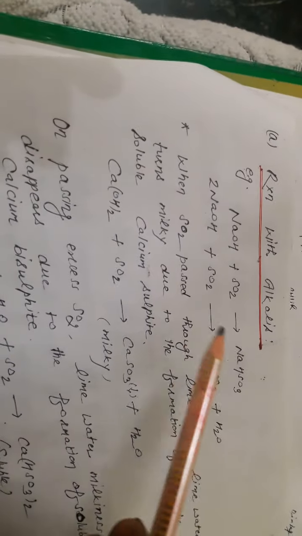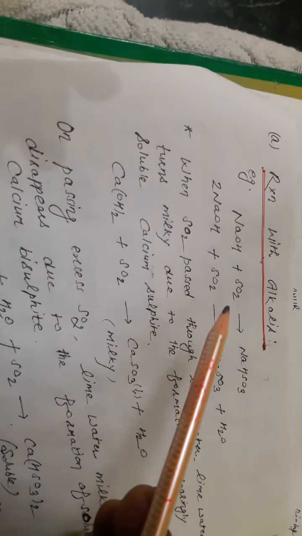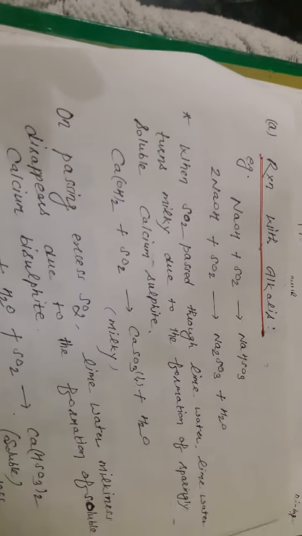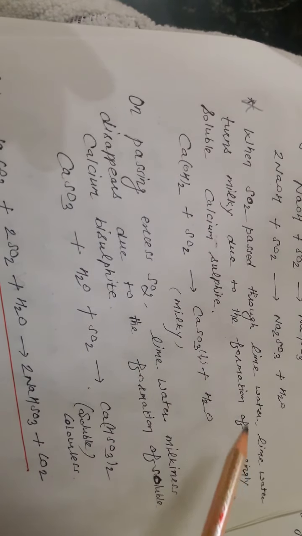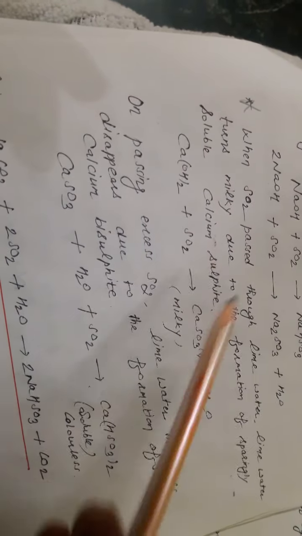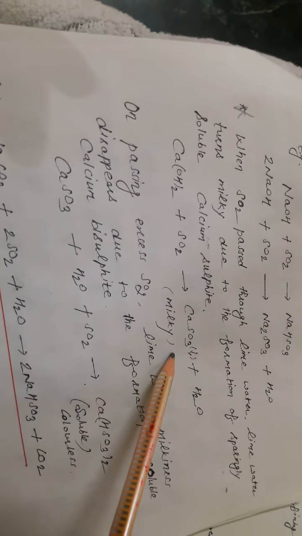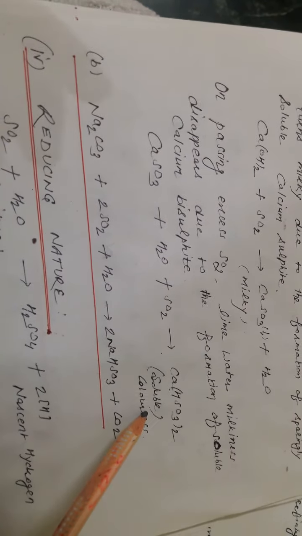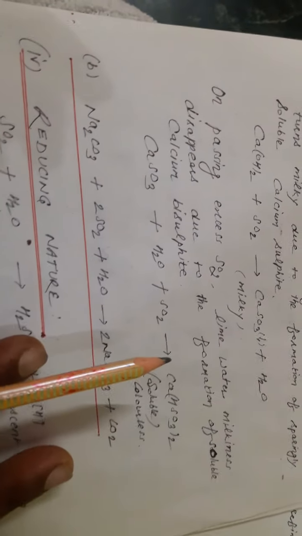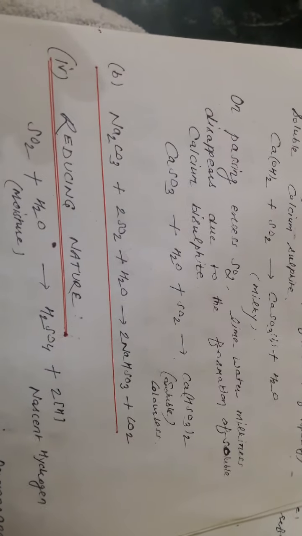Next is reactions with alkalis. NaOH and KOH, when reacting with SO2, give two types of salt: one is the bisulfite form and the second is the sulfite form. There is also the milky lime water test for SO2, like the CO2 gas. When SO2 gas is passed through lime water, it turns milky due to the formation of sparingly soluble calcium sulfite. On passing excess SO2, the milkiness disappears due to the formation of soluble calcium bisulfite. So the milky lime water test is also applicable for SO2 gas.